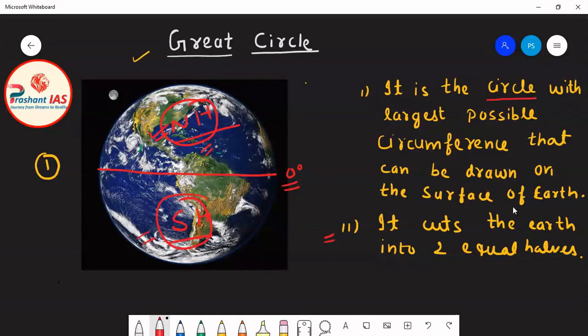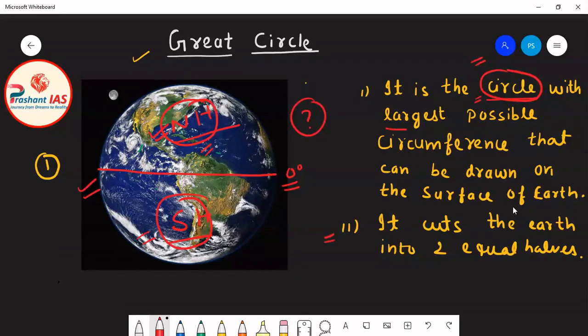Now my question is whether the equator is a great circle or not. If you examine both of these conditions, the first condition is that it is the circle with the largest possible circumference that can be drawn on the surface of Earth. The first thing is that the equator is also a circle. Why? Because the equator is a parallel of latitude, and all the parallels of latitude are actually circles. So the equator is qualifying this condition.